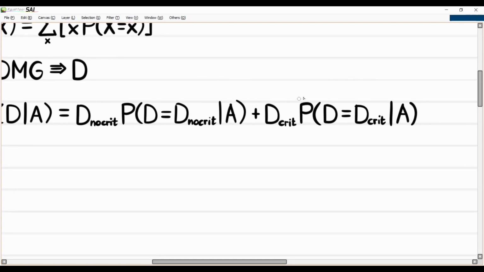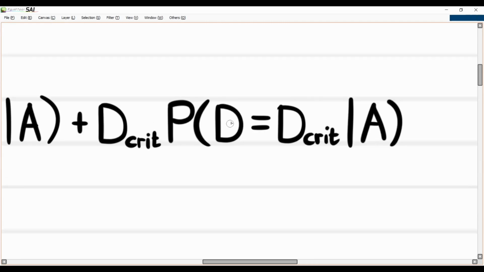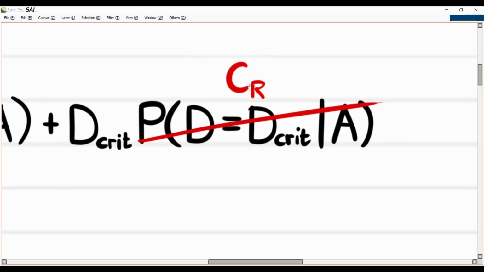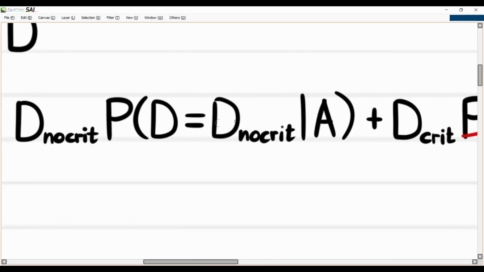Now, one of these might sound a little familiar. What is the probability that our damage is equal to our critical hit damage? This is essentially the same thing as asking, what is the probability that we deal a critical hit? So this term is exactly equal to our crit rate. So I'm just going to write this as CR, I'll put it as a subscript. So this is our crit rate. But what about this one? What is the probability that we don't crit?